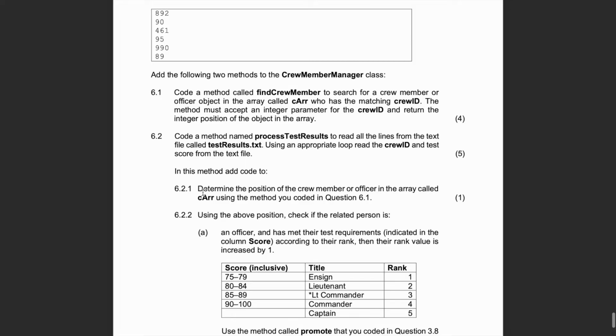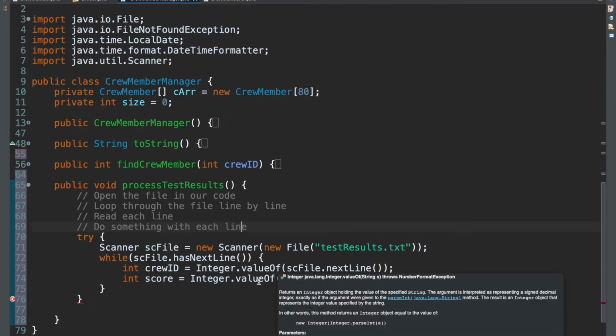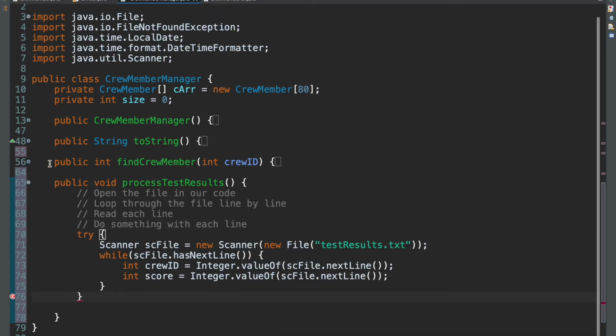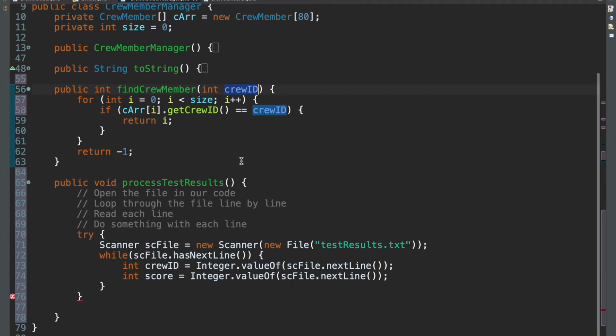Now 6.2.1. Here we're told we should determine the position of the crew member or officer in the array. And how do we determine the position of the crew member or officer? Well, we've just created that method, right? findCrewMember. This is our search method. We give it the crew ID, which we now have, and it should return the position of that crew member or officer in the array.